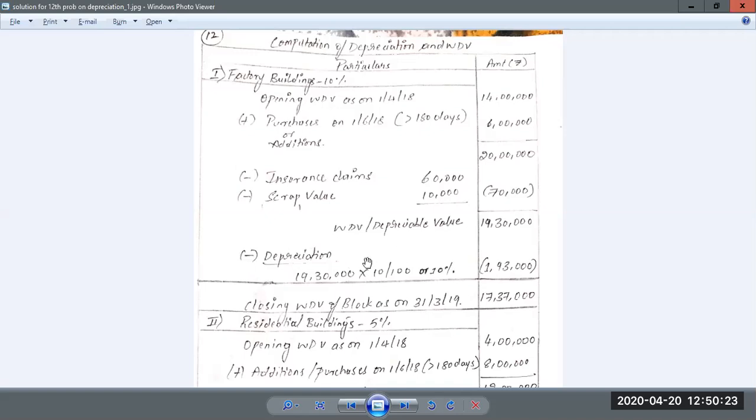Now only normal depreciation is applicable in this case, and it can be directly calculated on the depreciable value of 19 lakh 30,000, because the asset they added in the previous year was used for more than 180 days, and even the old asset is also used for more than 180 days. That means depreciation can be directly calculated on this amount, and the full amount of depreciation is allowable or admissible.